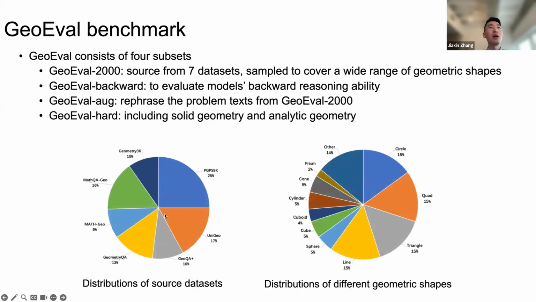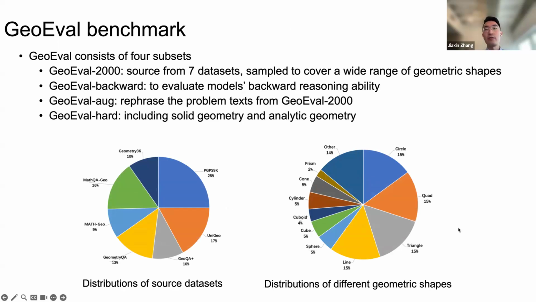As you can see from the left figure, this is the distribution of where GeoEval-2000 is sampled from, and we try to keep a uniform distribution according to the data size of each subset of each dataset.